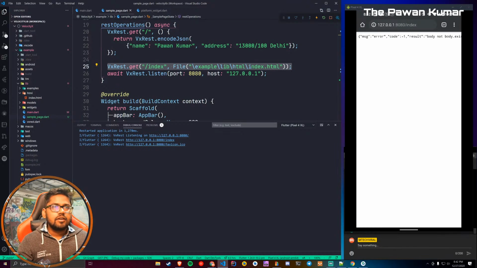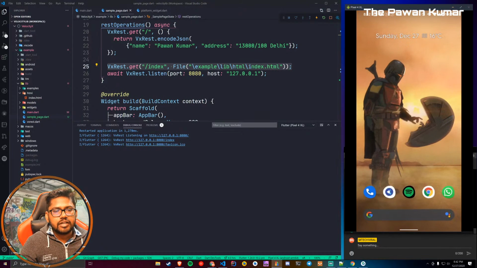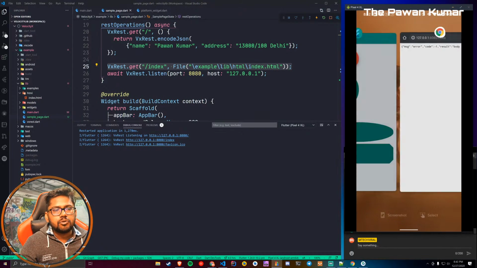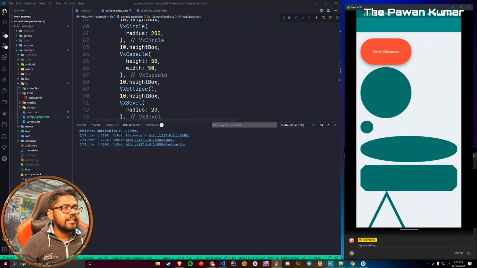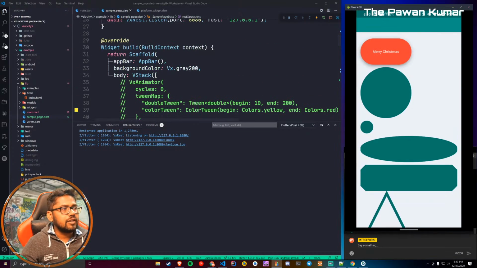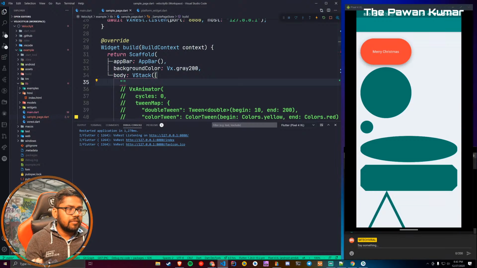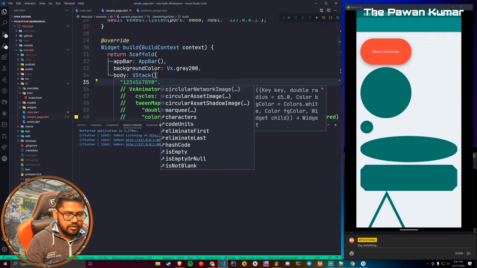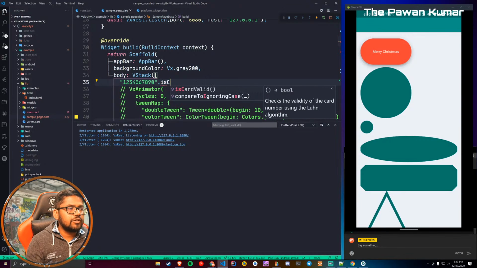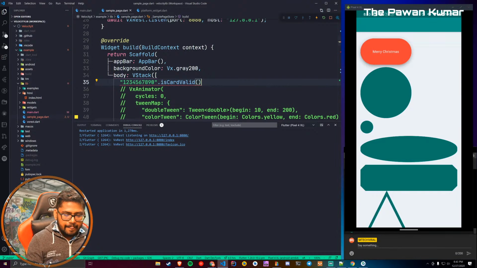Okay, now there are some more additions which I have done, so I'll just quickly show you what else you can do. You can now validate your credit card numbers using VelocityX. So if you say a number, let's say 1 2 3 4 5 6 7 8 9 10, and you ask if the credit card is valid or not, so is card valid, then dot text, it will return a boolean, and you can print it out.